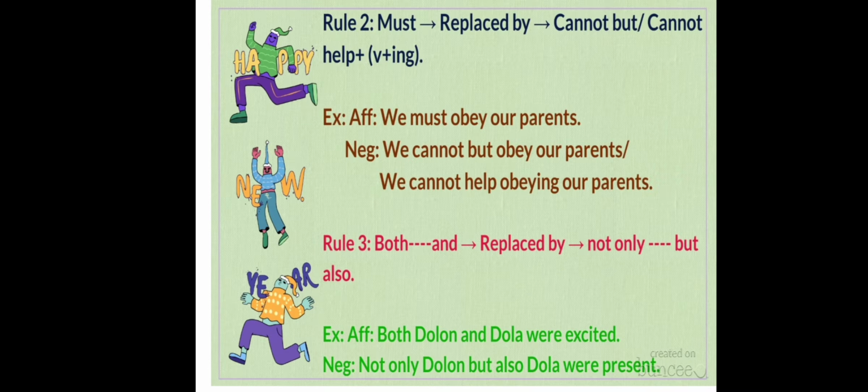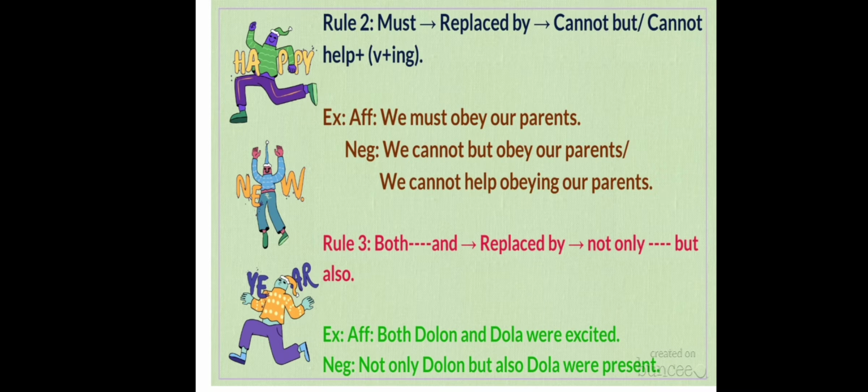Here, must is there in the affirmative sentence. You have to replace the word must by cannot but, or cannot help plus verb plus ing. So we cannot but obey our parents, or we cannot help obeying our parents. Meaning is the same. Meaning has not been changed.